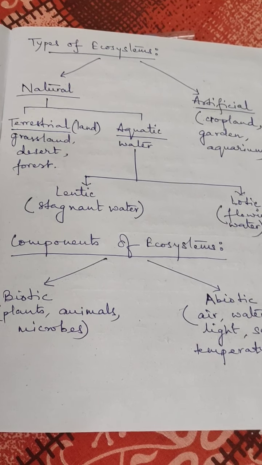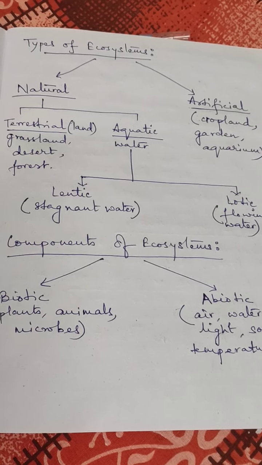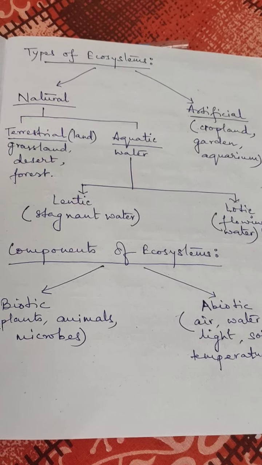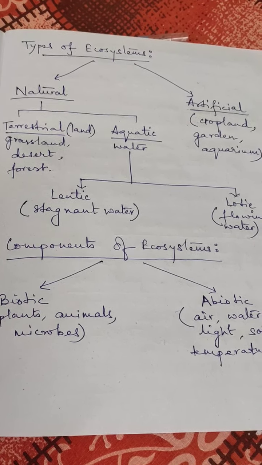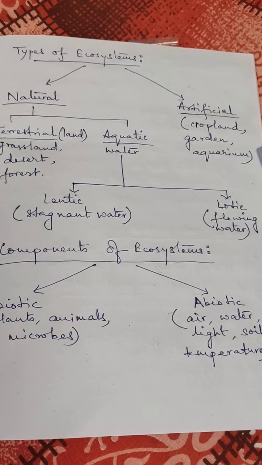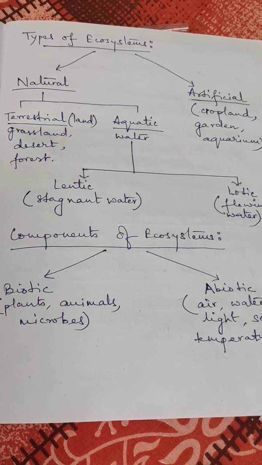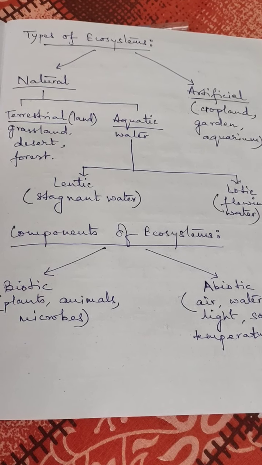And aquatic, that is water, can again be of two types, lentic and lotic. Lentic means stagnant water, that means pond, river. Lotic is flowing water, that means seas, oceans, streams. Artificial: cropland, garden, aquarium.